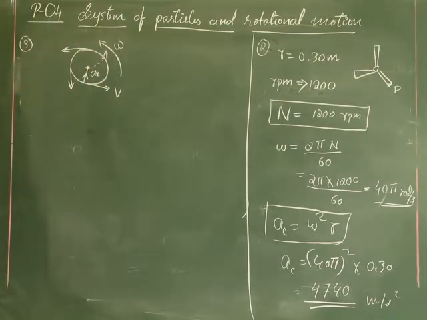And next, let us see. Acceleration vector points to the center of the circle. Okay, correct? Velocity and the acceleration vector are perpendicular to each other. That is also correct.